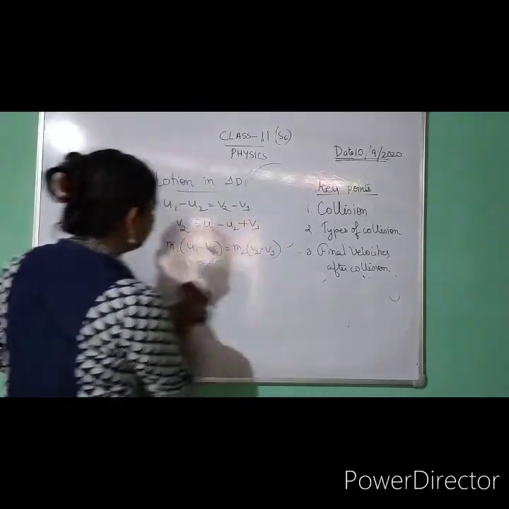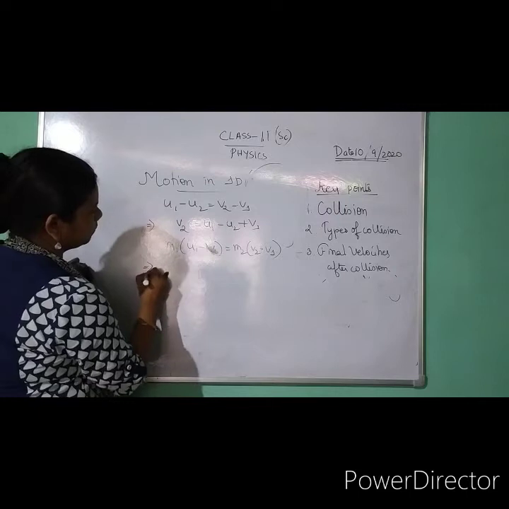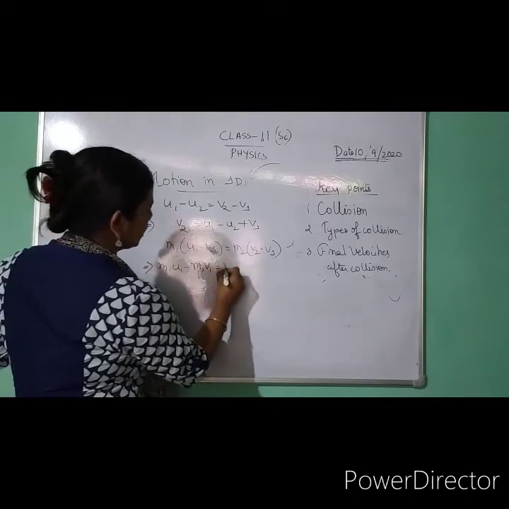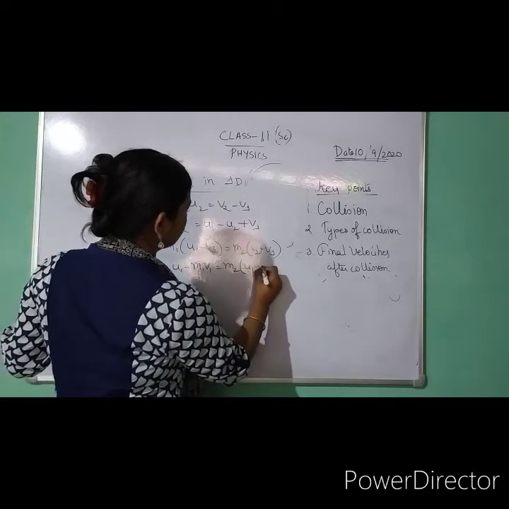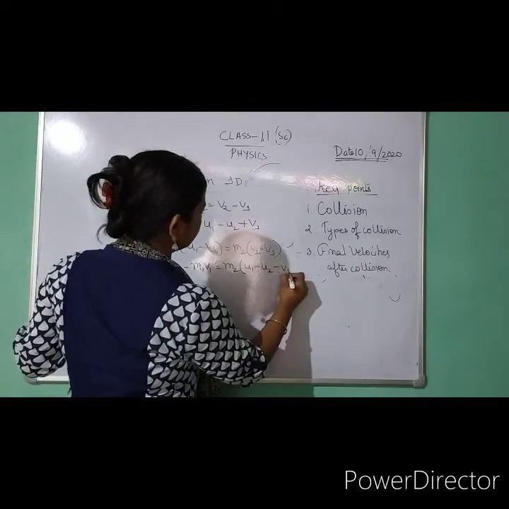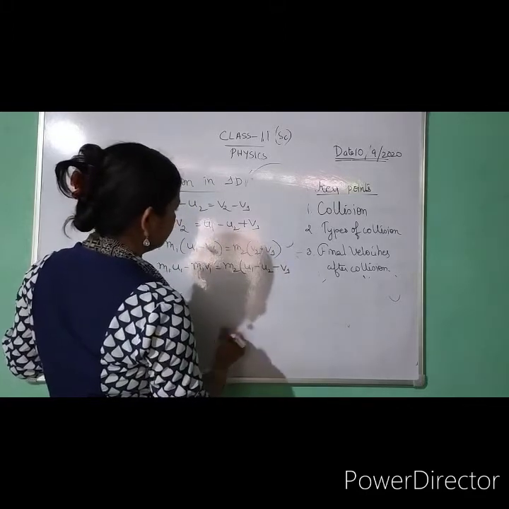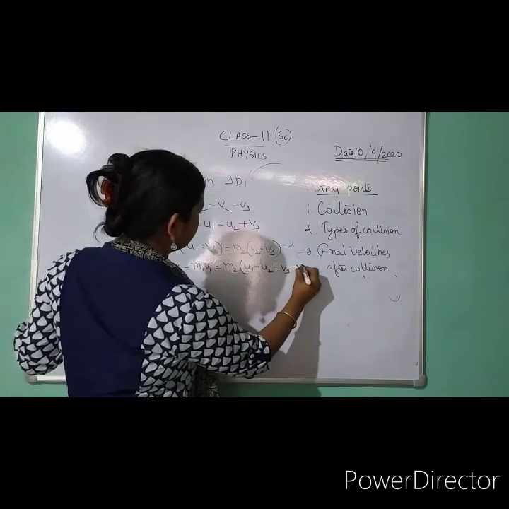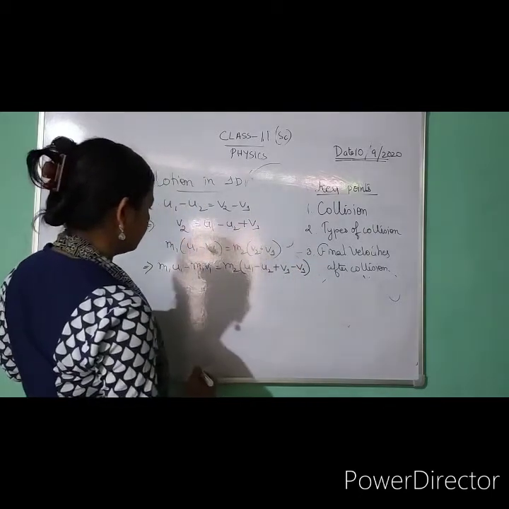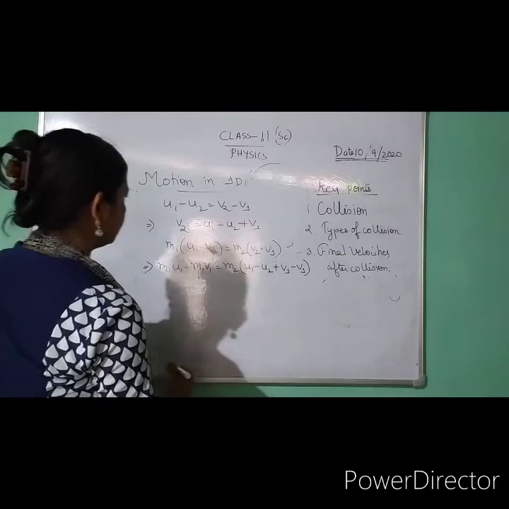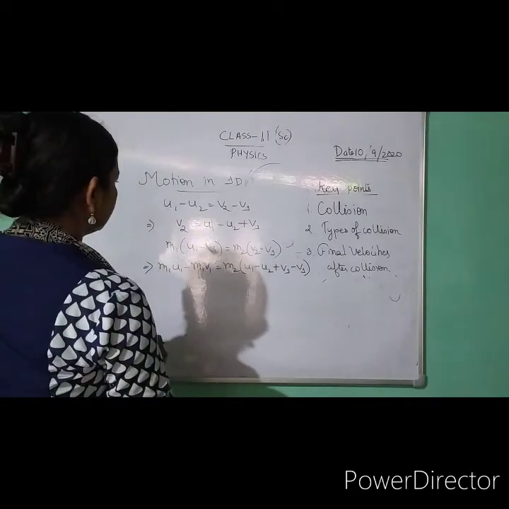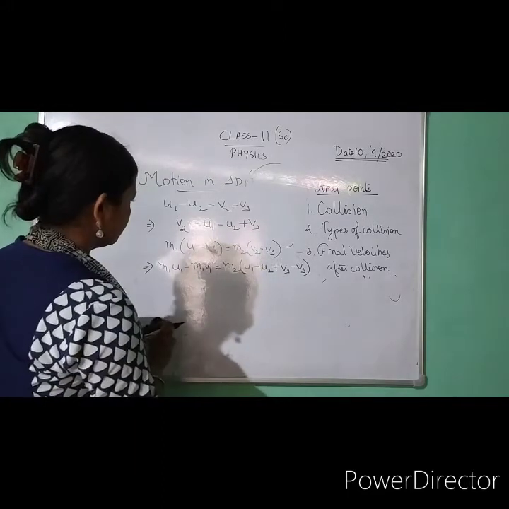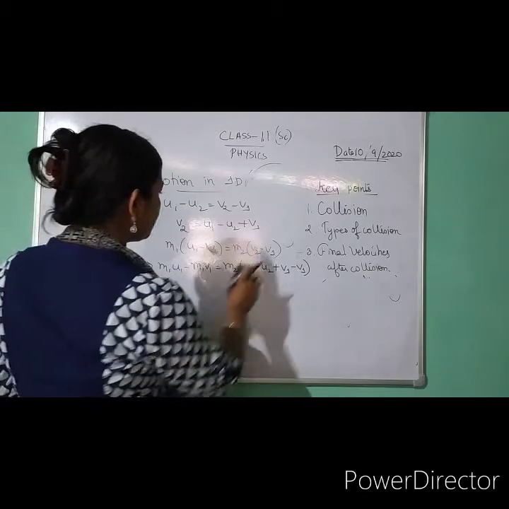I will put the values, then it will come out, it will be easy. v2 minus u2. Sorry, not v1.